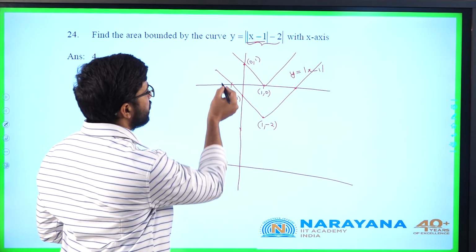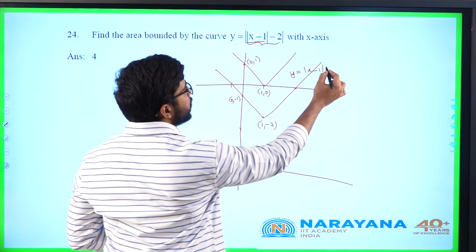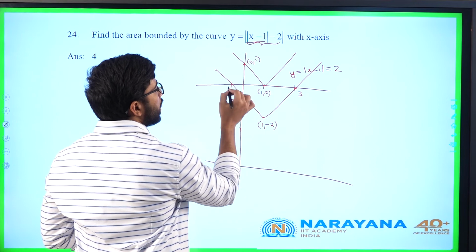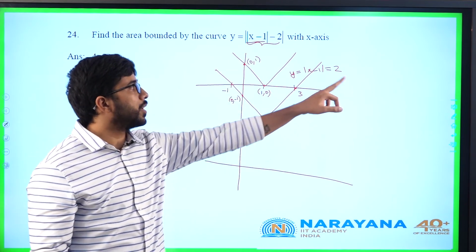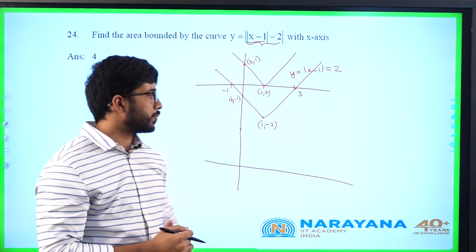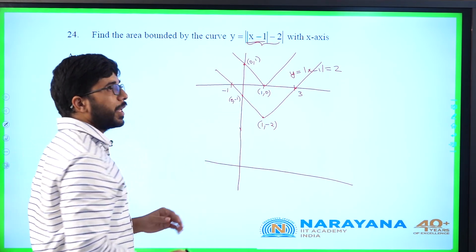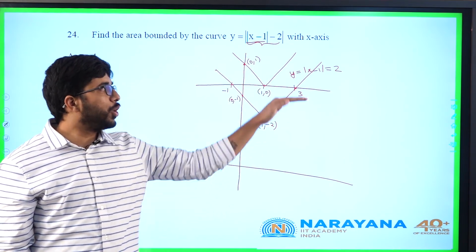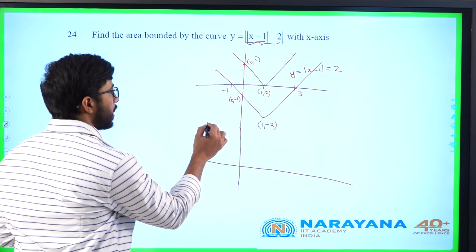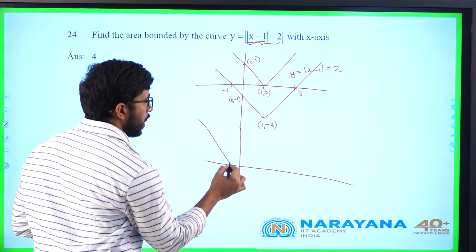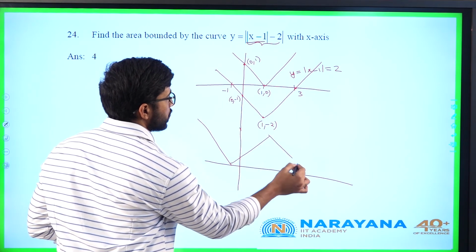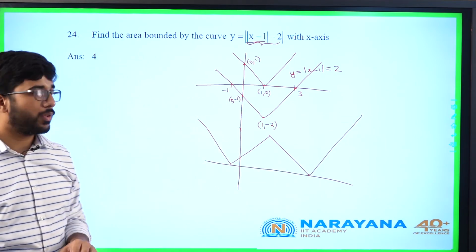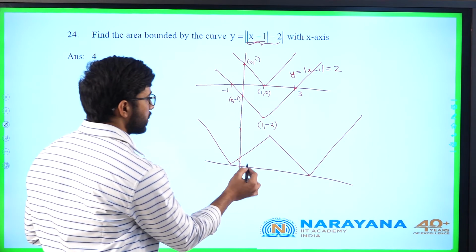We have to identify the value for which mod of x minus 1 is equal to 2. When will mod of x minus 1 be equal to 2? At x equal to 3 and x equal to minus 1: x minus 1 equal to 2 and x minus 1 equal to minus 2. So if I apply modulus, the graph above the x axis will remain the same, whereas the graph below the x axis will get inverted. That is, till minus 1 it will be the same. After minus 1 it will get inverted and come like this, till 3. After 3 again it will remain the same curve. This is the curve. So it is asking bounded with the x axis. This area is asked.